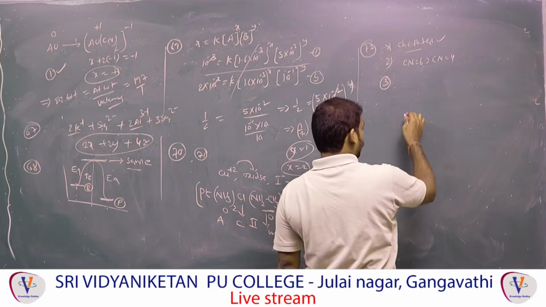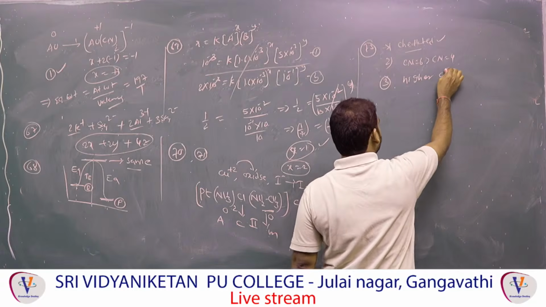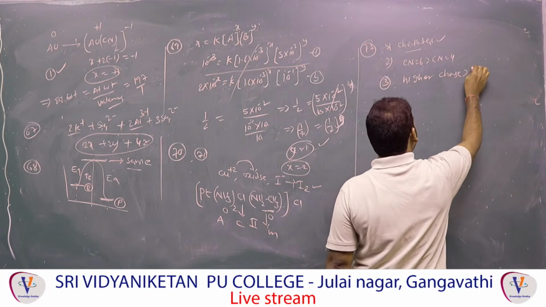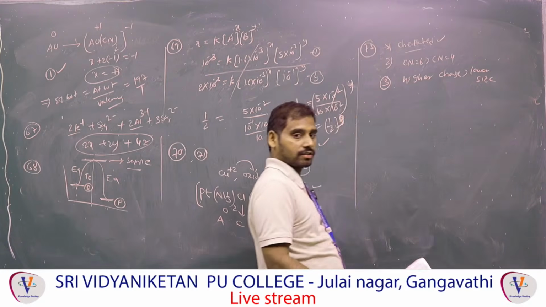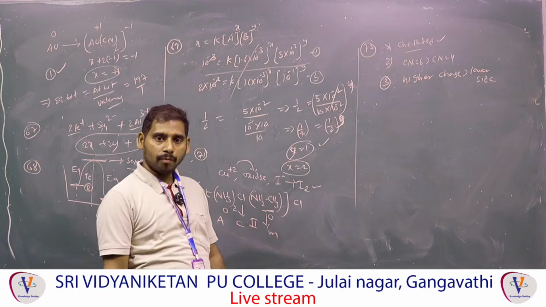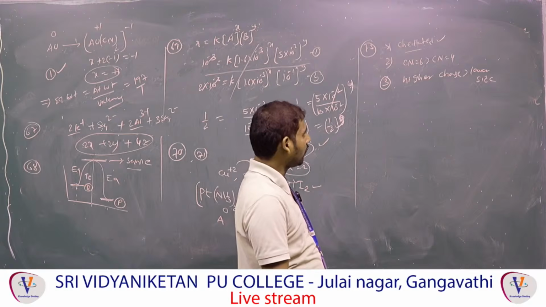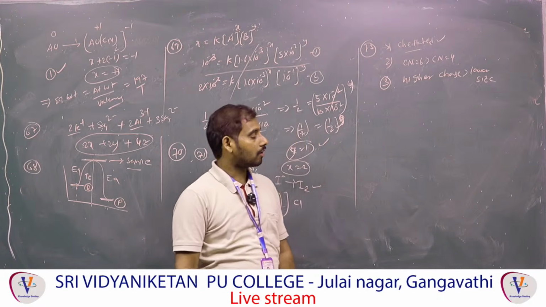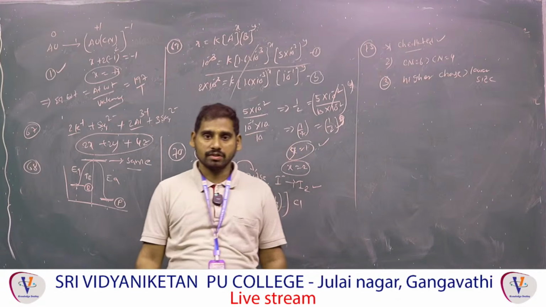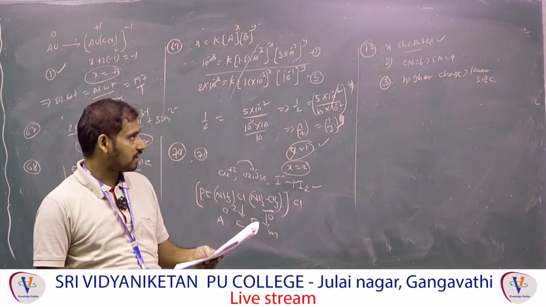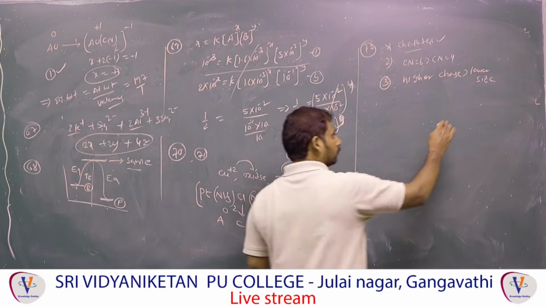Third point: higher the charge, for the same complex, higher charge is more splitting than lower charge. These are the points; splitting energy depends on these three factors. One is chelation. Chelated complexes are more stable than monodentate ligands. Second one is coordination number 6. Octahedral complexes are more splitting than tetrahedral or square planar. Third one is higher the charge, higher the stabilization energy. So, higher charge is more stabilization energy than lower charge, not size.